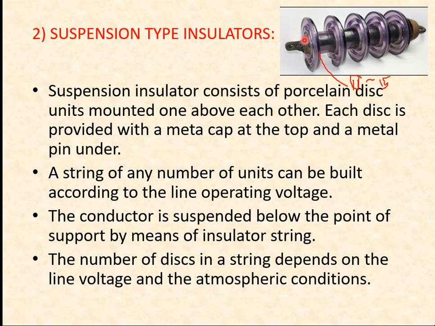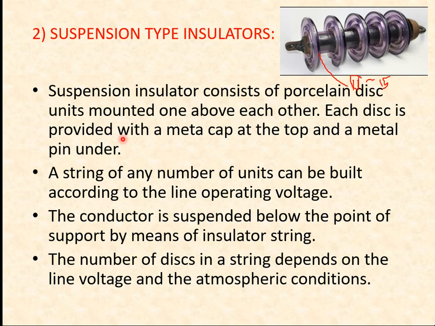Now, you can see in this picture that this is the below portion and this is the upper portion. It means you have to connect your cross arm over here, and you have to connect your conductor over here. While we are looking at this picture, this disc is above this disc, which is above this disc. Now, each disc is rated approximately 11 to 15 kilovolt.